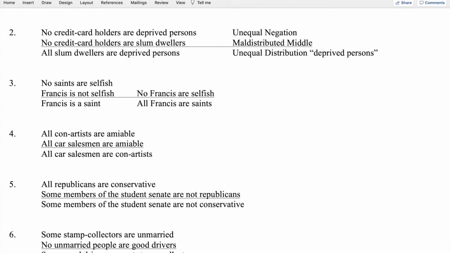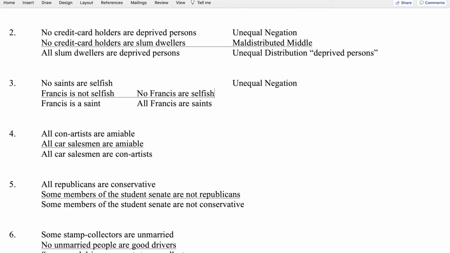So then as we apply the rules of inference, we note first that we have two negative premises. And when you have two negative premises, it's impossible, of course, to have two negative conclusions. The number of negative premises does not equal the number of negative conclusions. And so we have the fallacy of unequal negation.